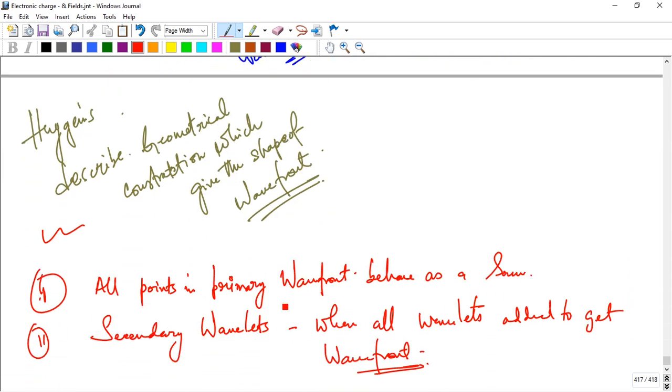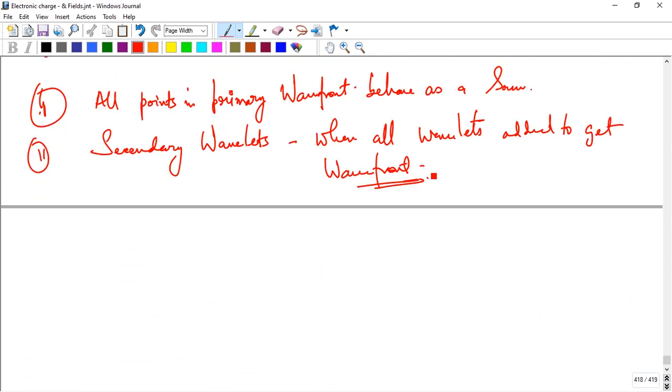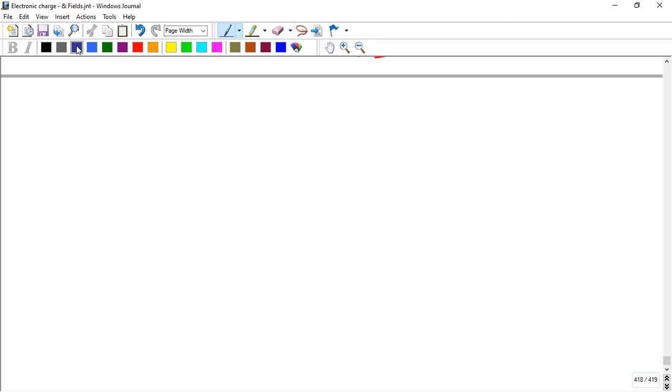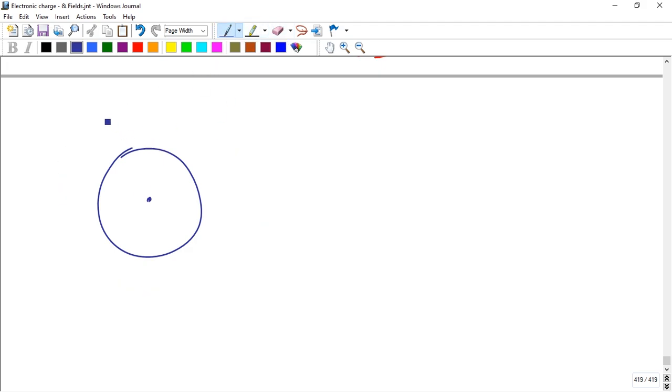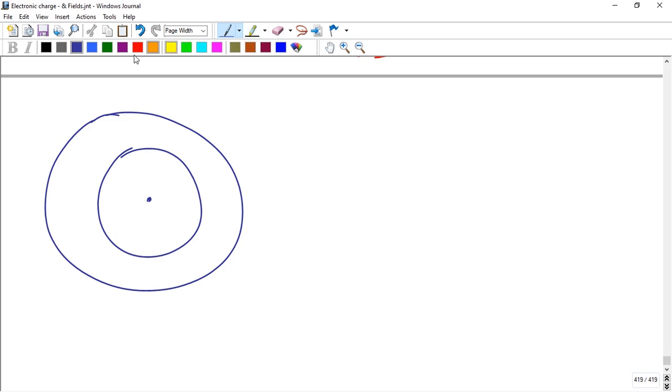And suppose you consider a primary source, and it propagates. Okay, and here these points are also treated as sources by the Huygens principle, and the direction of the primary is in that direction, but for the secondary, all directions are possible.